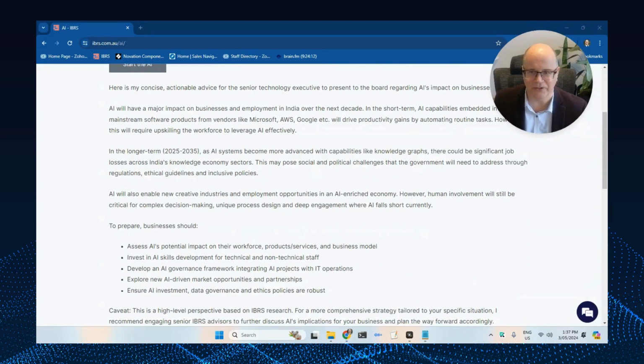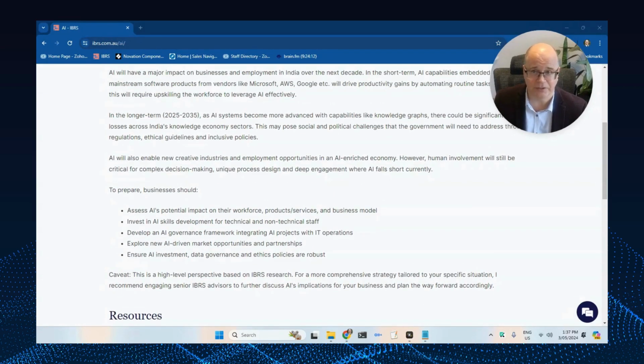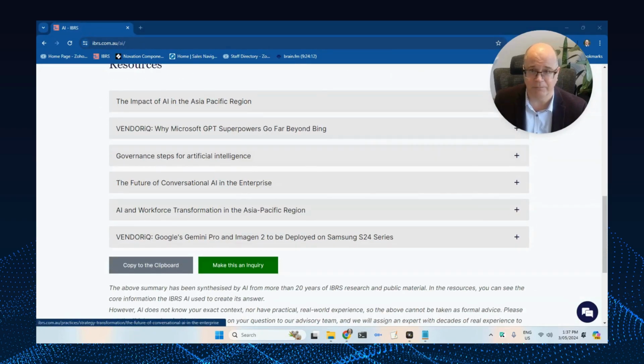And here's the response. You can see here it's actually given quite a detailed response, including some predictions out to 2035. And all of this information has come from these documents. In this case, it's found a document explicitly talking about AI in the Asia Pacific region. And if we open that up, you'd actually find that it has additional information about India specifically.